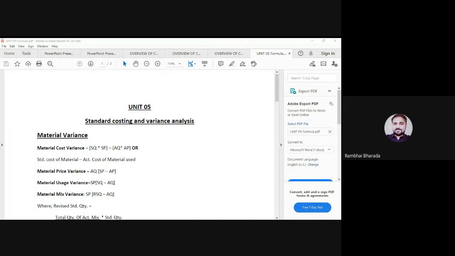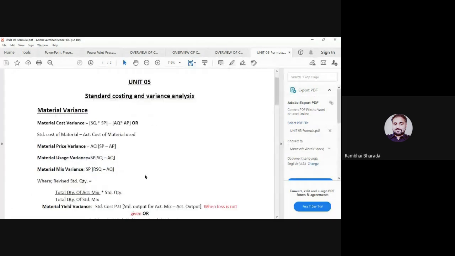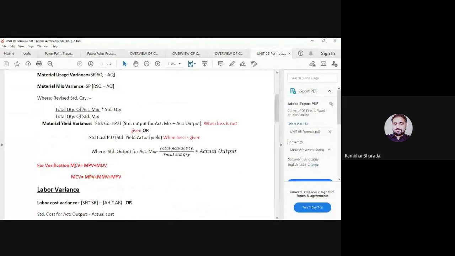See, here I have put all the formulas regarding the material variance. So maybe the question asks that material cost variance is equal to what? Your answer options are MPV plus MUV, MPV minus MUV, MPV divided by MUV, or multiplied with MUV. Your right answer is MPV plus MUV.